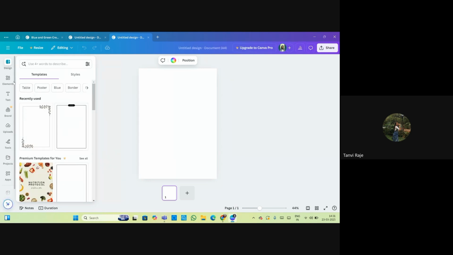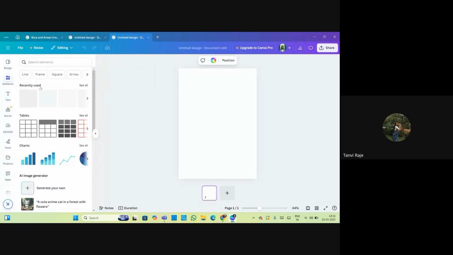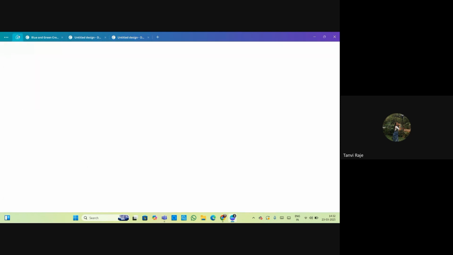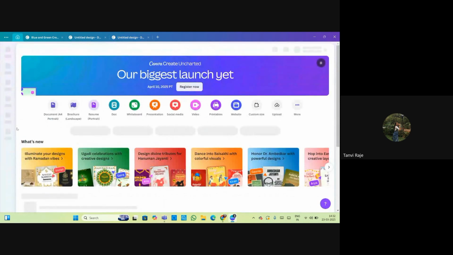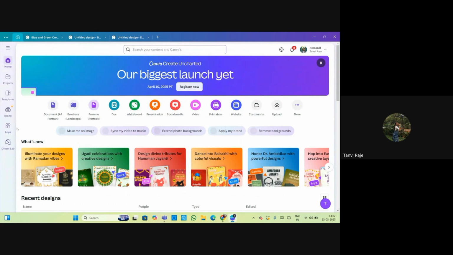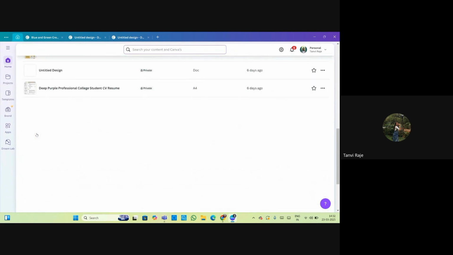For block diagrams, we can use picture related block diagrams or shape related block diagrams. I will show you one example of a picture related block diagram.